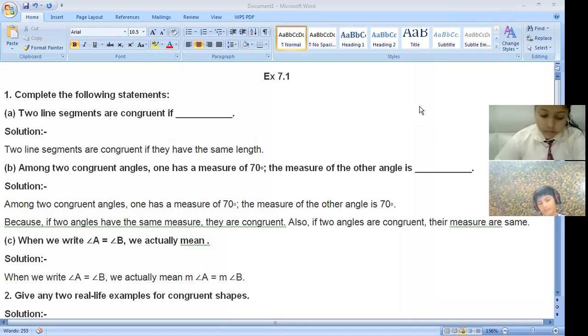When we write angle A is equal to angle B, we actually mean that the measure of angle A and angle B is equal. This small m represents measure. If you are writing small m with an angle, that means the measurement of angle A is equivalent to the measurement of angle B. Clear? It's not angle m. Do not get confused. So the measure of angle A is equivalent to the measure of angle B.